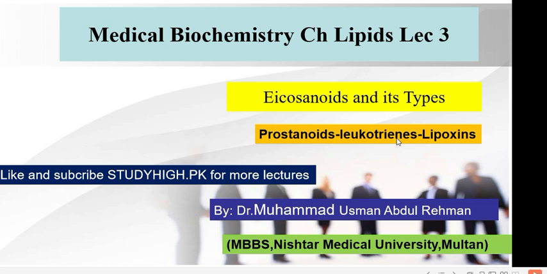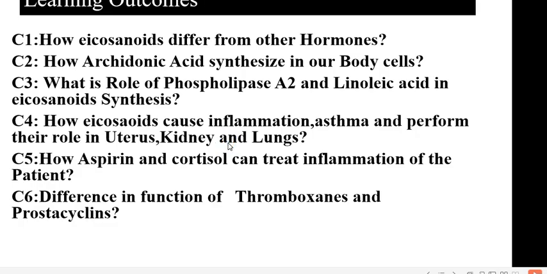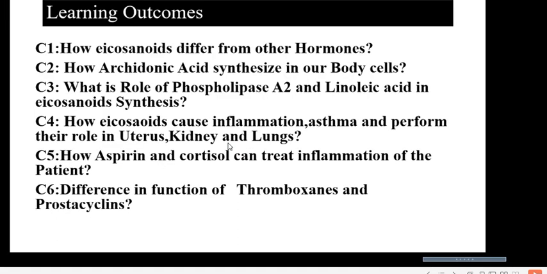Today I am going to start the discussion of lecture 3 of the chapter Lipids, Medical Biochemistry. Two very important topics that I will discuss with you in this lecture are eicosanoids and their types, and prostaglandins, leukotrienes, lipoxins, their synthesis, formation, role in causing different types of diseases in the human body, and their cure as well.